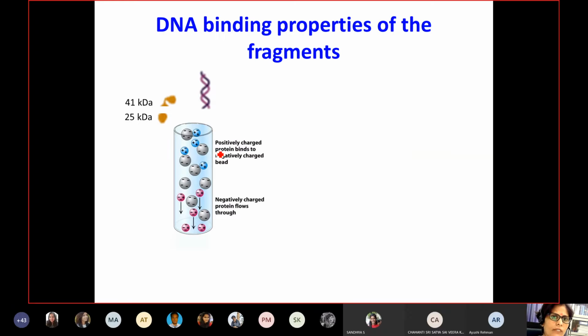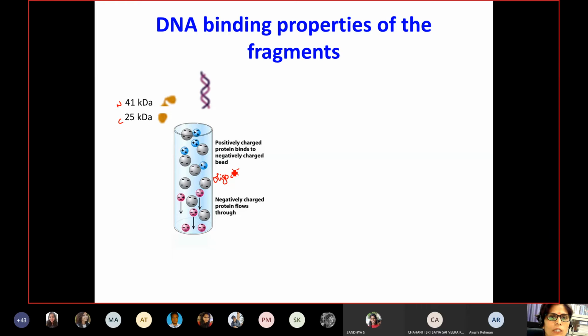On top of that, we also saw which part of the protein, whether the N or the C terminal, is binding to oligo dT sequence. This is generally done to see whether it is binding to the DNA as such.